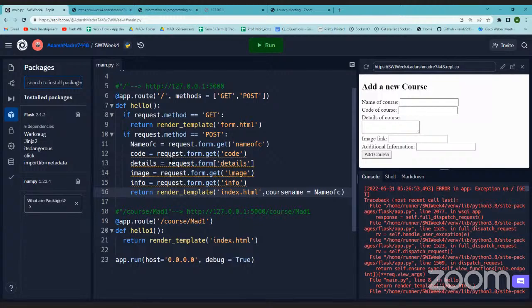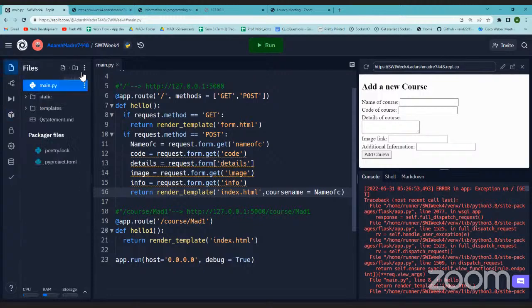Suppose we are downloading this code from this Replit and using it somewhere else, then this whole package should be there in that environment. I haven't checked that, but if you download this, the entire file manager will get downloaded, and the zip will have a folder with all the installed packages.